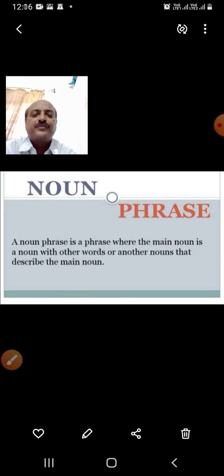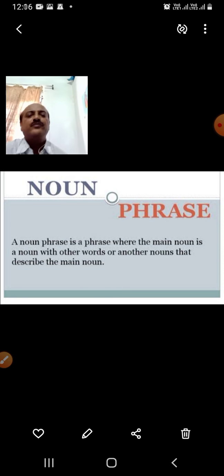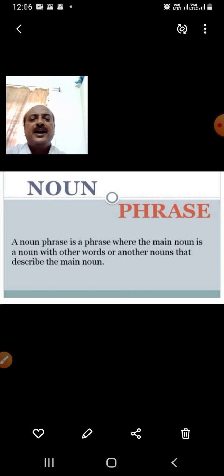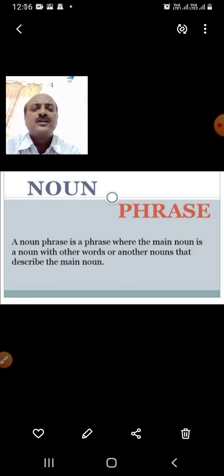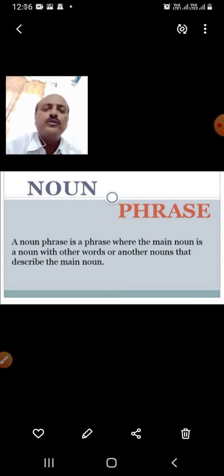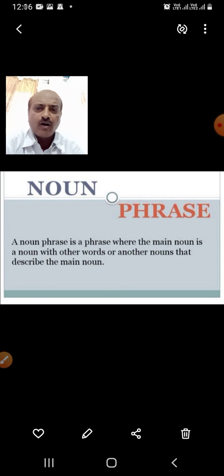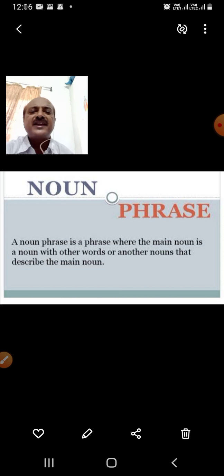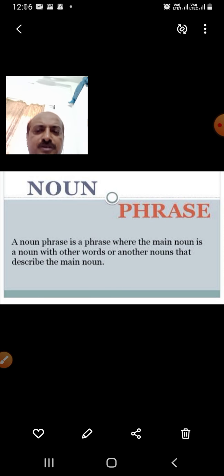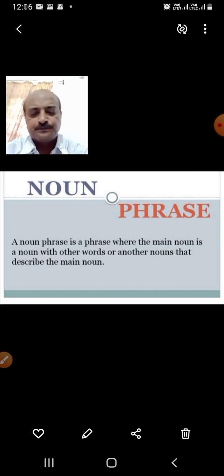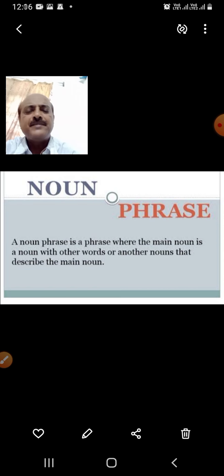Now, what is a noun phrase? A noun phrase is a phrase where the main noun is a noun with other words or other nouns that describe the main noun. We know a noun is the name of a person, place, animal or thing. Just like the adjective phrase does the same work as the adjective, the noun phrase also does the same work as a noun. Let us see some examples.